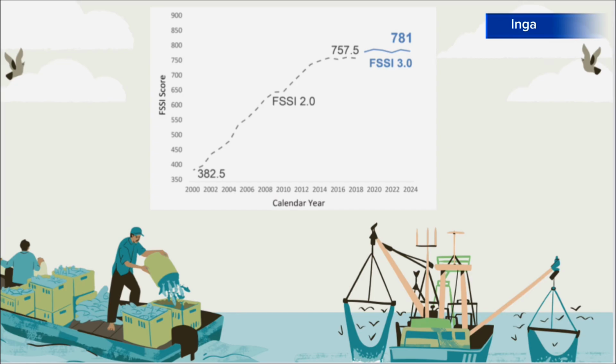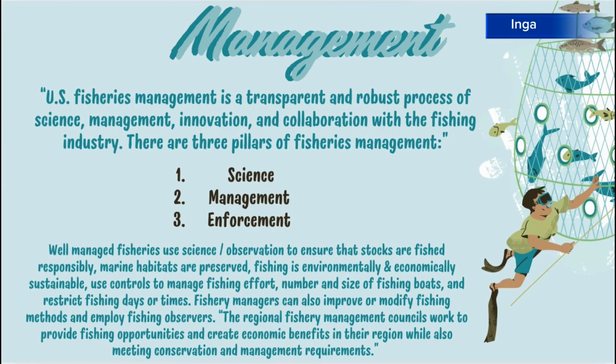fishing catch. The index score increases when NOAA Fisheries determines the status of a stock and when a stock status improves, either no longer subject to overfishing, no longer overfished, and stock size increases to at least 80% of the target or is rebuilt. The next slide features the topic of management.